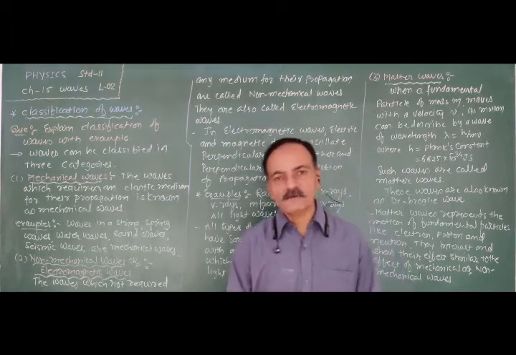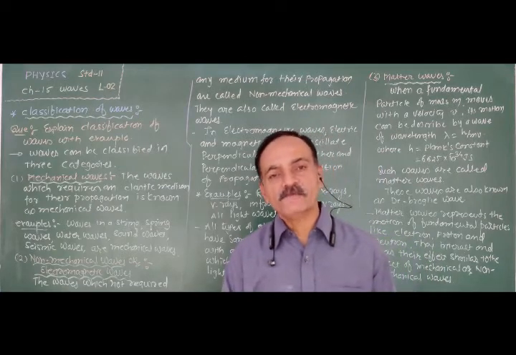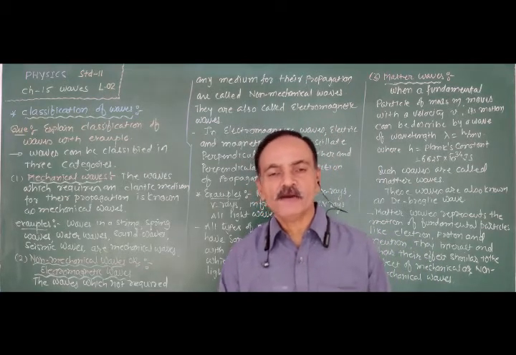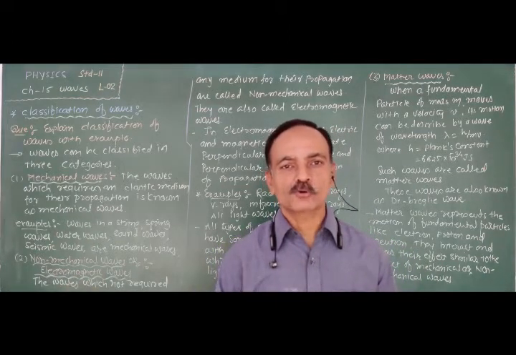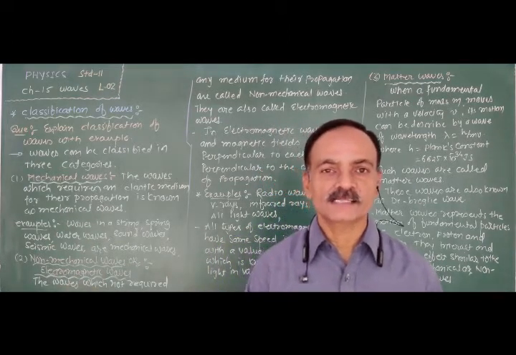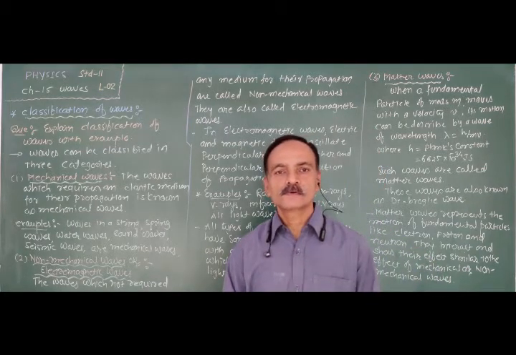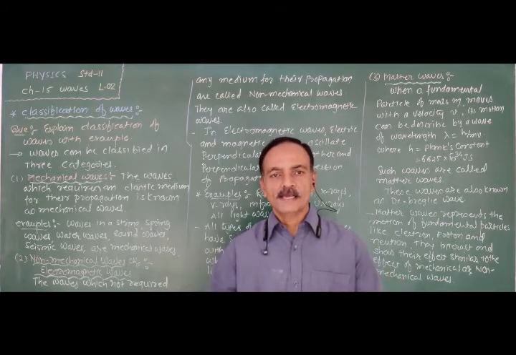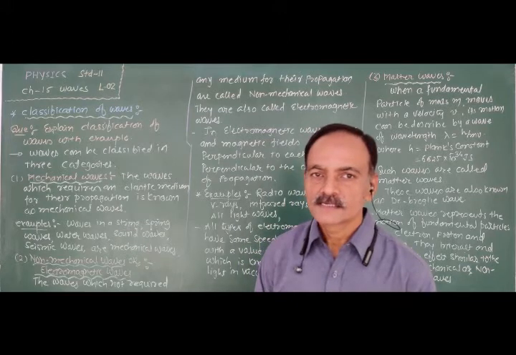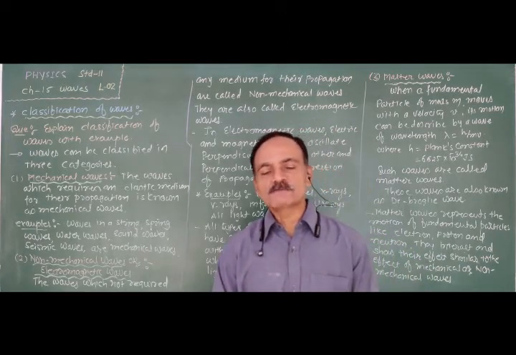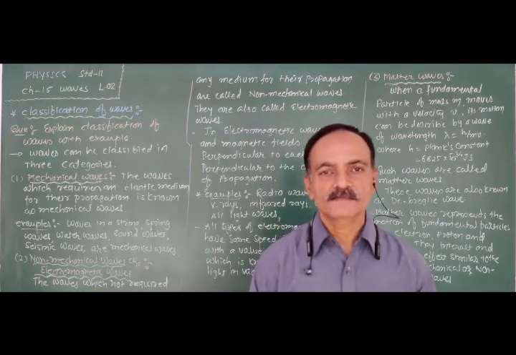Now, during an earthquake, what waves are generated? Seismic waves. These seismic waves are propagated on the surface of the earth. Two types of waves are produced during the earthquake. The seismic waves propagate along the surface of the earth. Thus, for the propagation of the seismic wave, the earth medium is required.